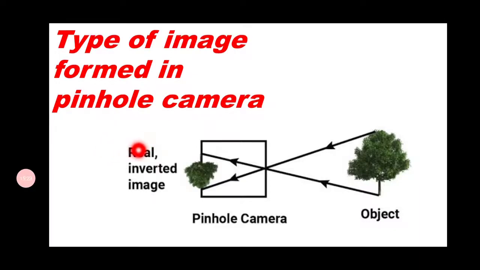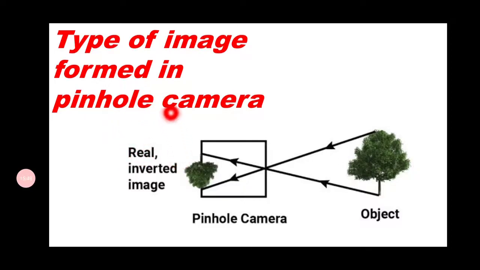When we talk about the images formed by cameras, lenses or mirrors, we come across two important terms. One is called real image and another one is called virtual image. A real image is an image that can be captured on a screen.